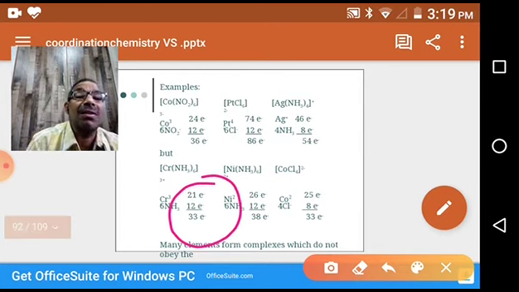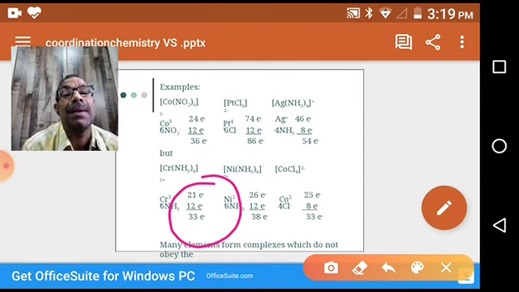It is not 36, it is 33. As per the effective atomic number rule, the EAN rule or Sidgwick rule, it should be unstable, but it is not unstable. It is also stable. We can isolate this compound and prepare it easily.